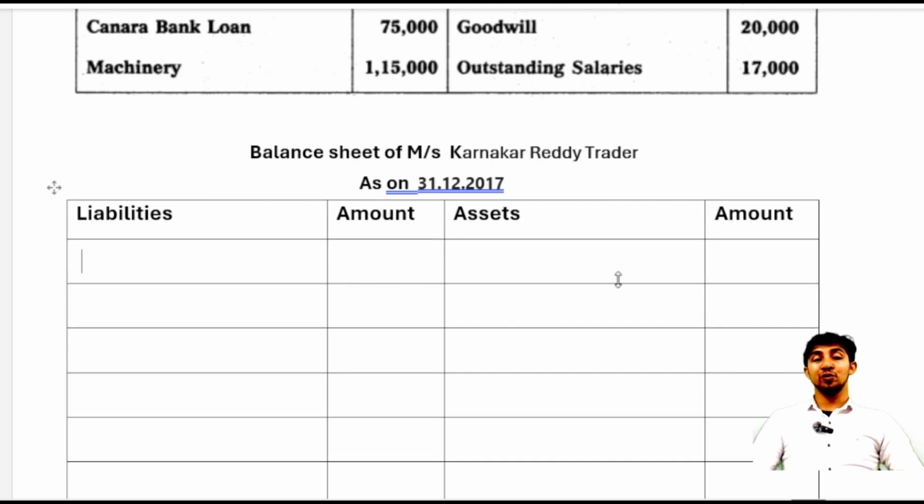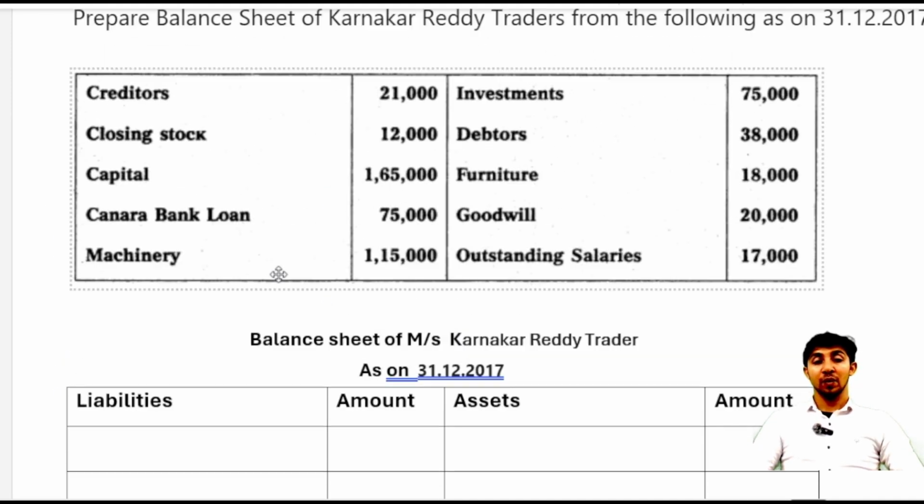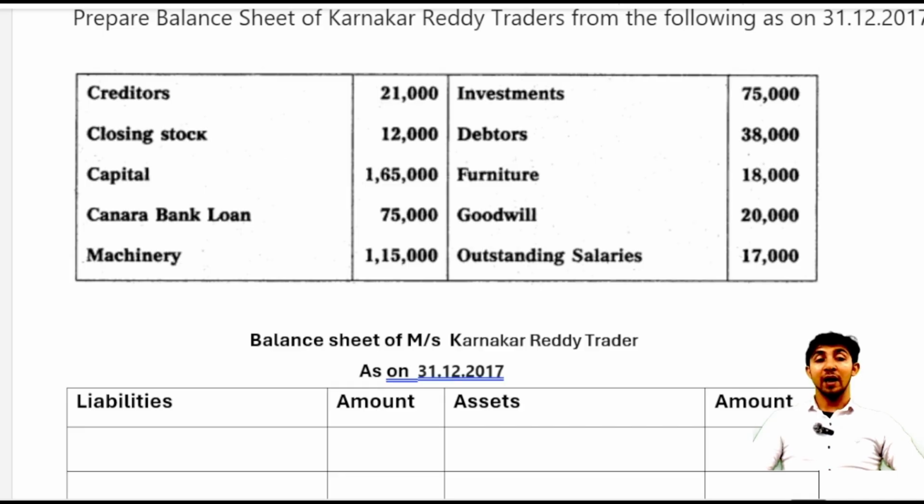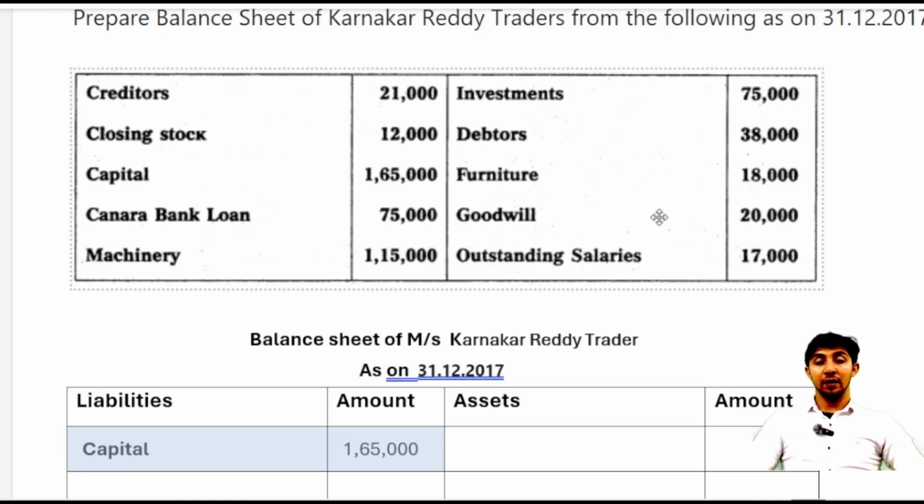Now we have two sides. First we will begin with the liability side, and the first item on the liability side is capital. Before writing capital, we need to search for any profit or loss. If profit is mentioned, add it to capital; if loss is mentioned, subtract it from capital. If you observe very carefully, there is no profit and no loss, so directly we'll write the amount of capital in the outer column, that is rupees 1,65,000, and you can see 1,65,000 here.